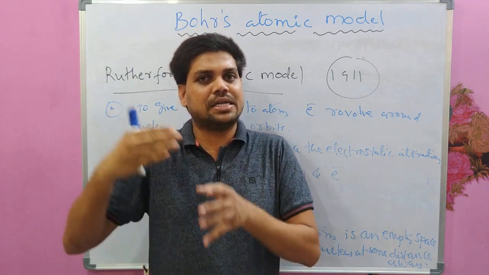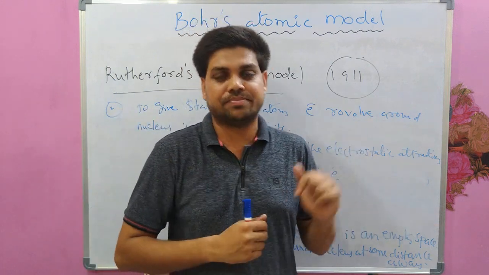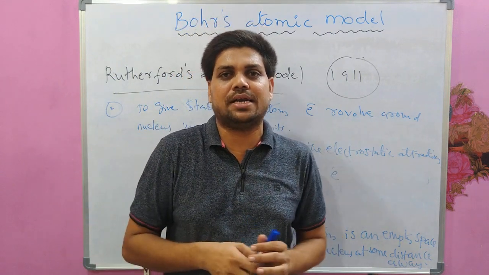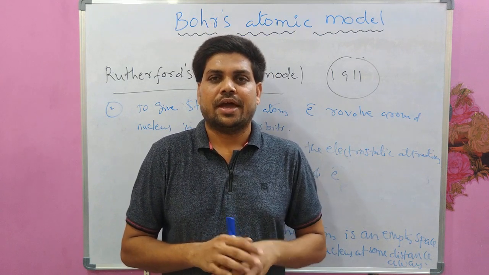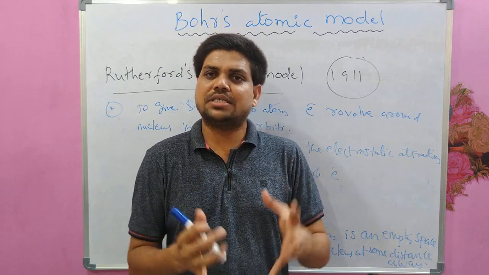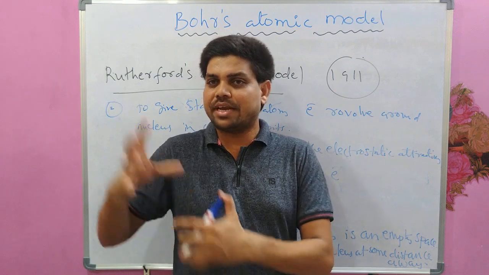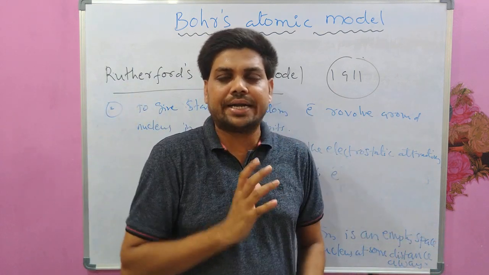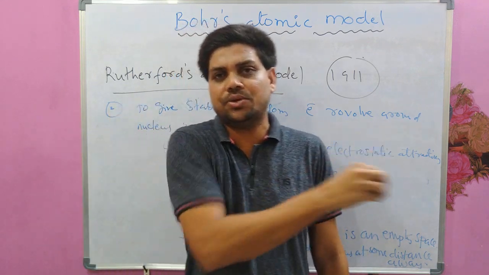When the alpha particles are trying to have a head-on collision with the nucleus, an alpha particle is a positively charged particle with 2 protons, and the nucleus is positively charged matter.